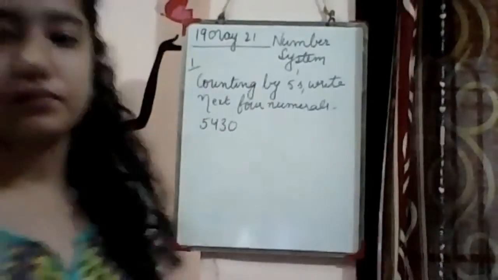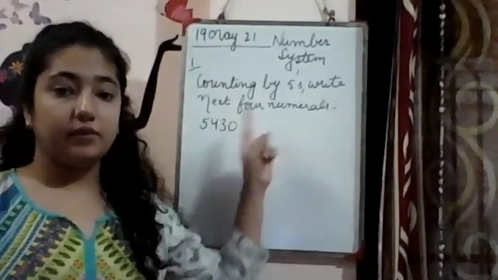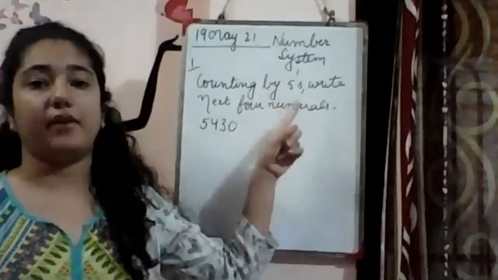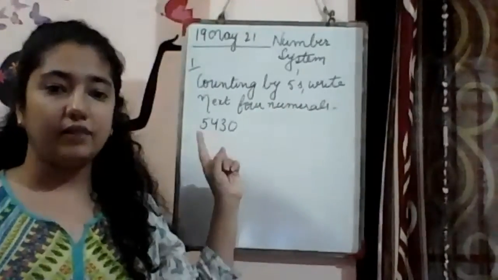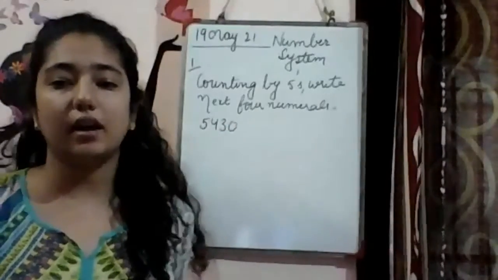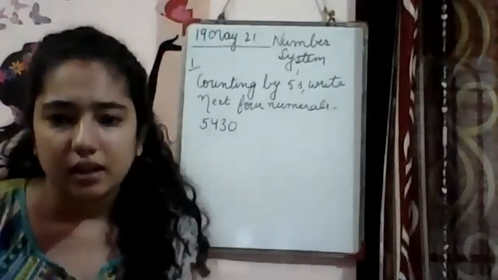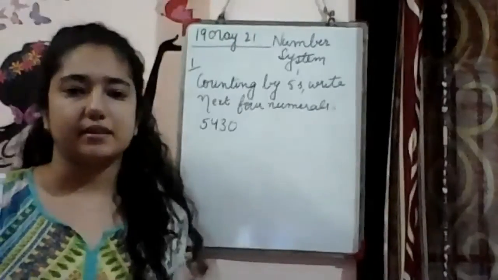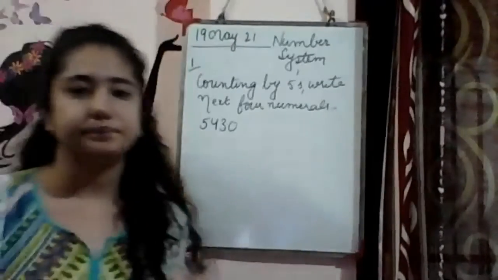Right? So we have to skip 5. Like when we will add 5430 with 5. So yes, Ria has done it. Very good. You have written. Yes, it's right. Right answer, Ria.